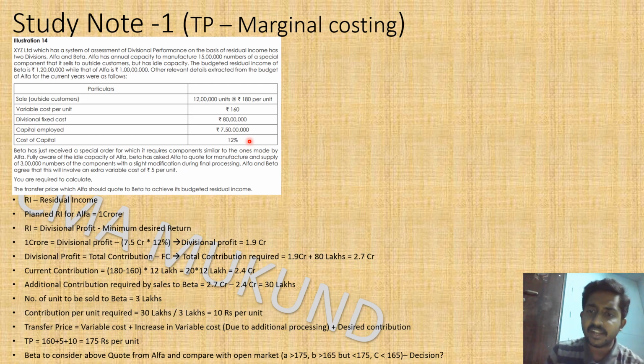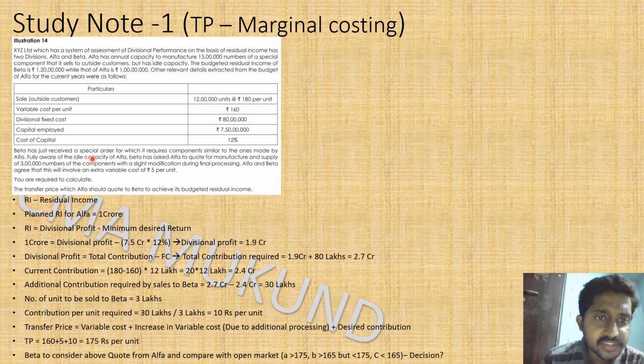Next, there will be debt, maybe a term loan, and it will have an interest rate, and that will be the cost of serving the debt. And there will be debentures through which you brought in some money, and you would have given the debenture script to the investor, and the coupon rate on the debenture is going to be the cost of the debenture. Based on the weightage as part of the total investment, you can calculate the cost of capital. But that is a different topic. Here, the cost of capital for this company is 12 percent, and 7.5 crore is the capital employed.